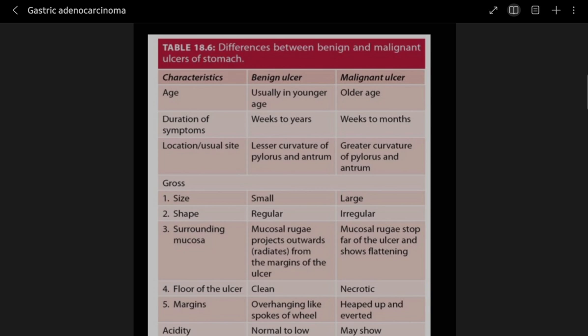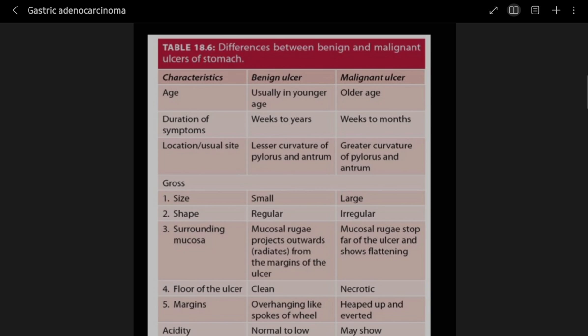The usual site is the lesser curvature of the pylorus and antrum in the benign, and in the malignant case it's the greater curvature of the pylorus and antrum. So malignant is happening in older age, so obviously greater, so it occurs in the greater curvature. Like that you can make a trick also. And benign is younger, so it happens in the lesser curvature of the pylorus and antrum. Pylorus and antrum are the same in both cases.